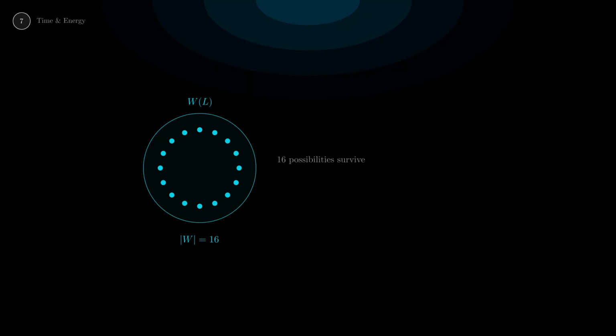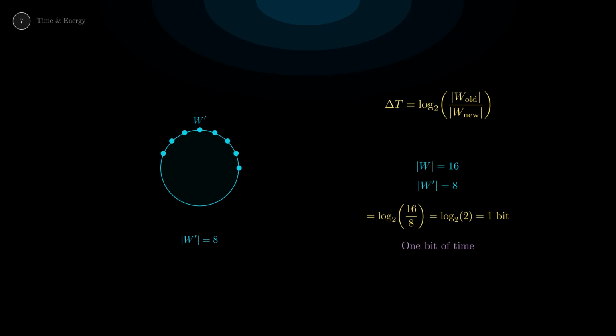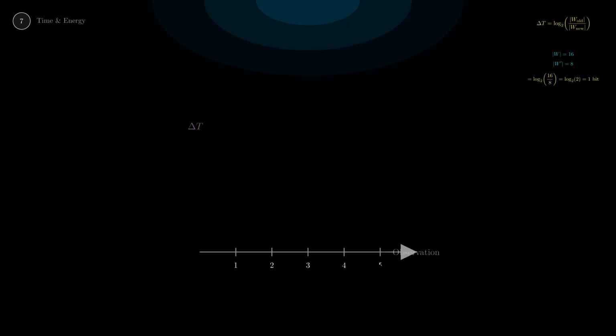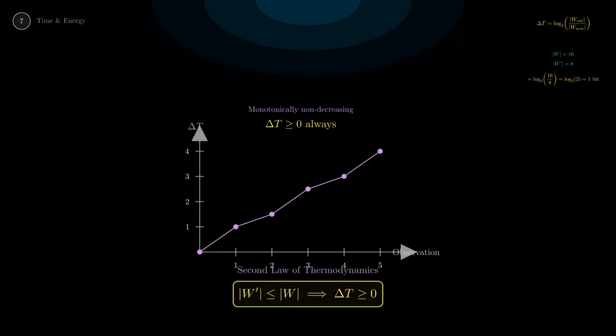Here's the consistency fiber W, the set of all states compatible with the current ledger. Right now, 16 possibilities survive. A test fires, the fiber shrinks to 8 survivors. The cost of that observation is delta t equals log base 2 of 16 over 8, which is 1 bit. That's time, not a ticking clock on a wall, but the irreversible cost of committing to an observation.